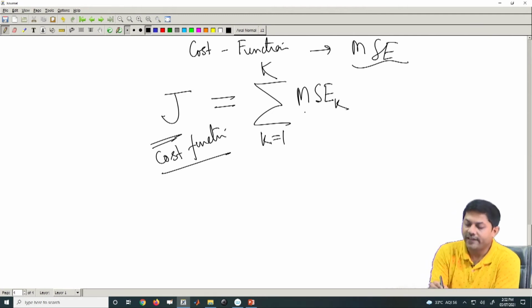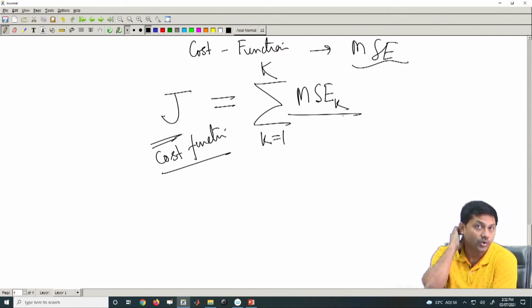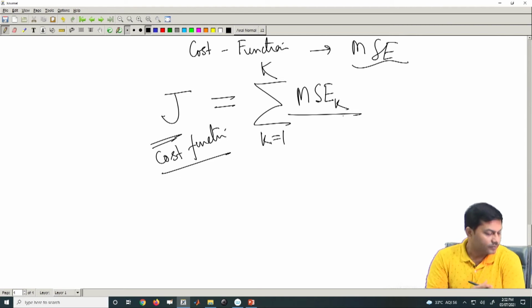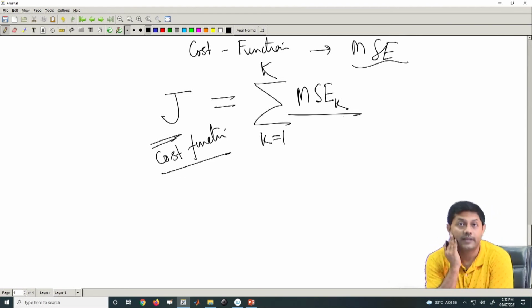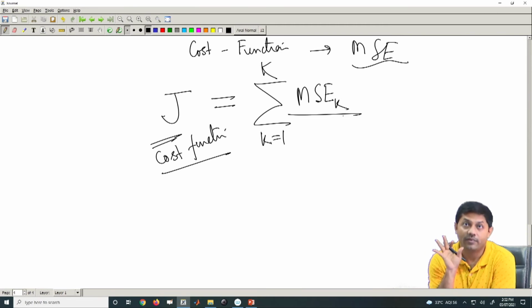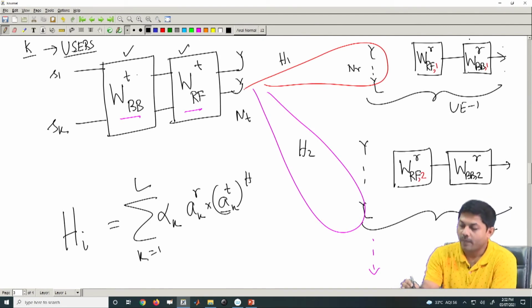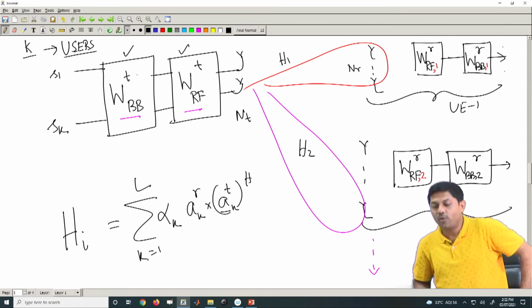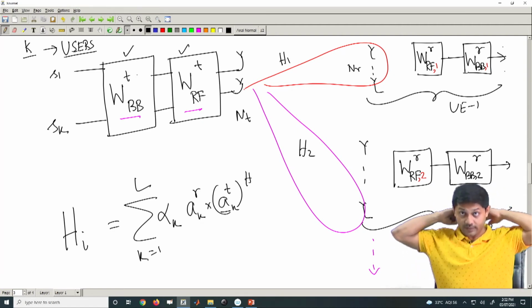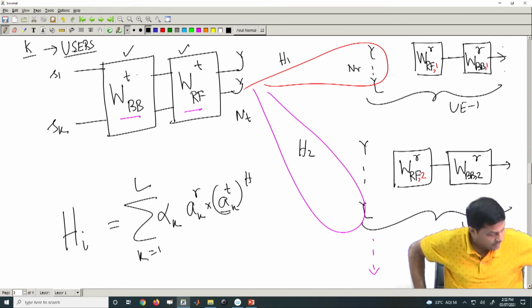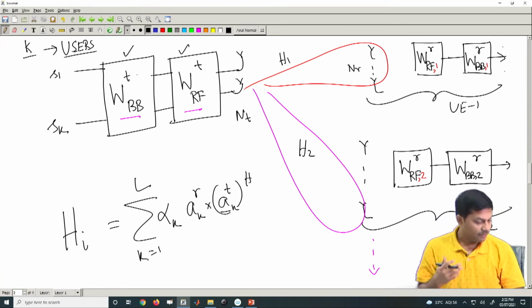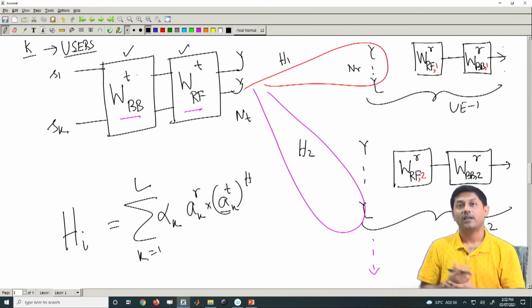Okay. Now, let us find out what the MSE k is. If you have gone through your earlier notes, it is very simple to find the MSE for an individual. What is the MSE for the kth user? It is the WRF and WBB which come into the picture, but at the same time there will be interference from the other data as well.